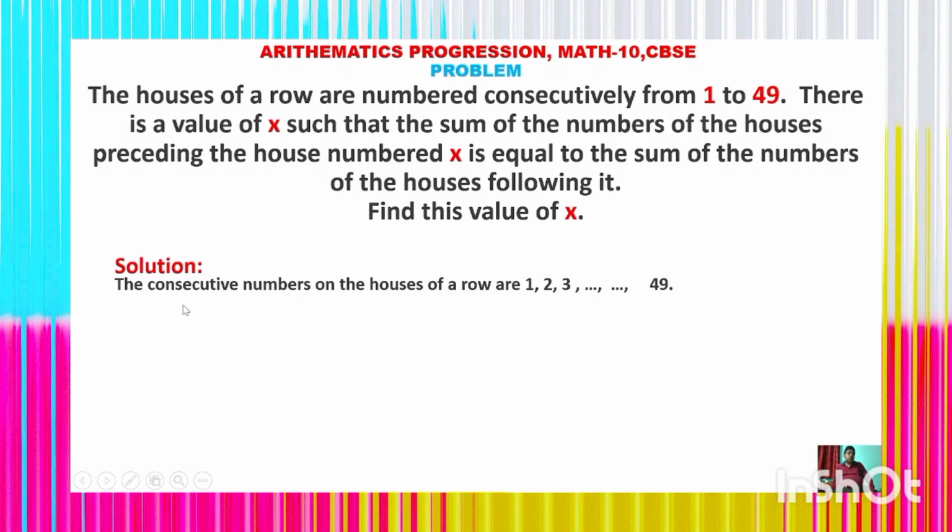Look at the solution. The consecutive numbers on houses of a row are 1, 2, 3 up to 49. It means there are 49 houses numbered 1, 2, 3 up to 49.